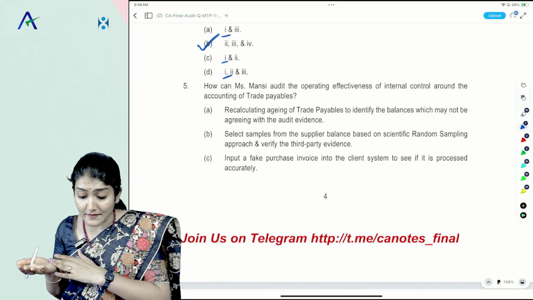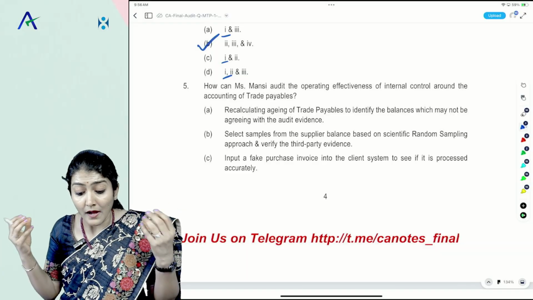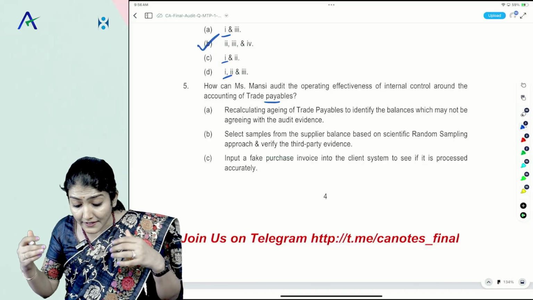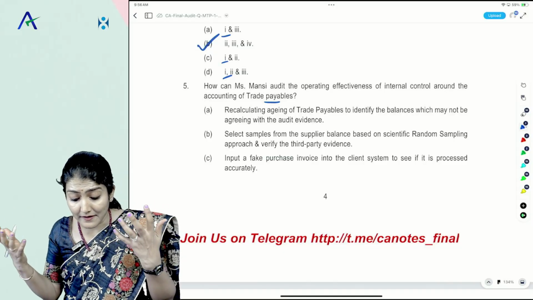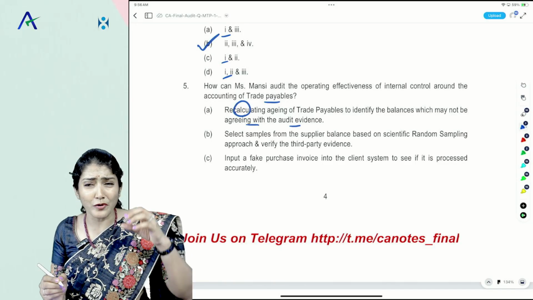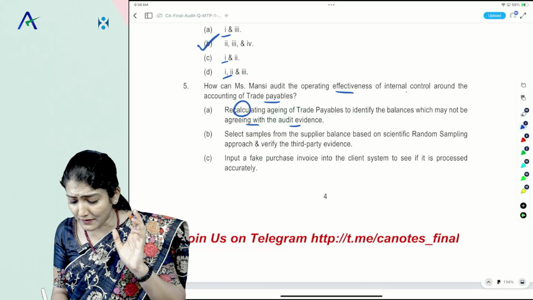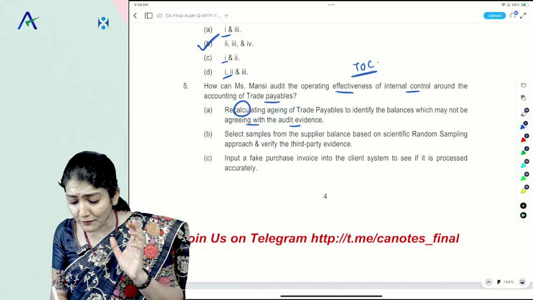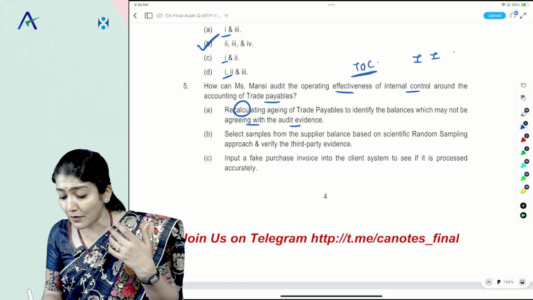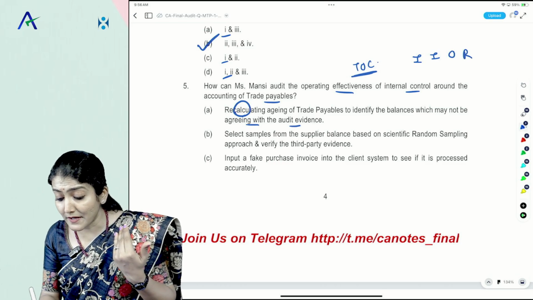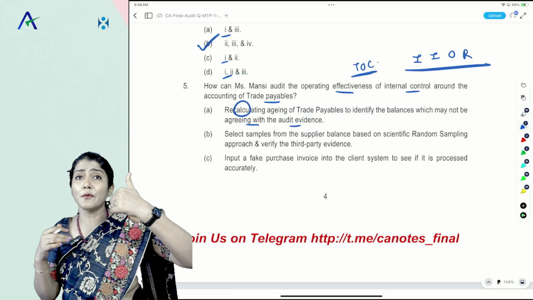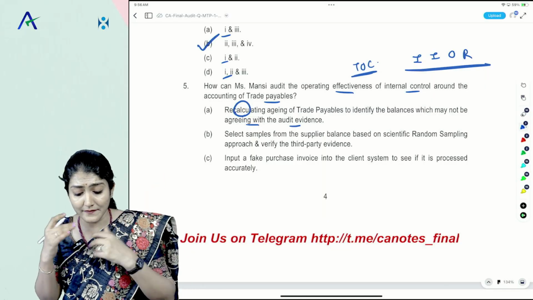How can Ms. Mansi audit the OE of control around the accounting of the trade payable? Right. So, recalculating aging of trade payable to identify the balance which may not agree with the audit evidence. Recalculation is more of a substantive procedure. It is not TOC. Operating effectiveness of control means test of control. You have to test the control. So we do inspection, inquiry, observation and re-performance.